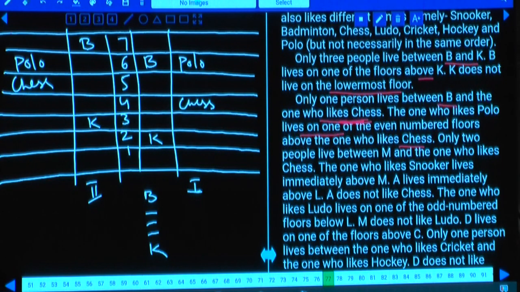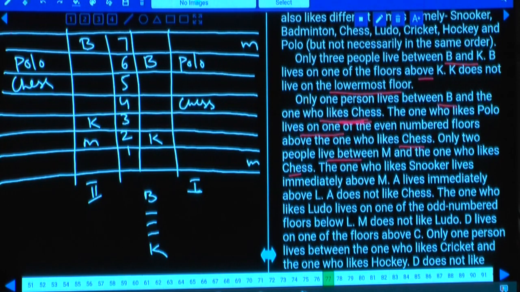Even number above chess. Only 2 people live between M and the one who likes chess. Between M and chess, there must be only 2 people. Hence M can be either on the 1st floor or on the 7th floor in case 1. And coming to case 2, between chess and M there must be only 2 people, and this M must be on the 2nd floor. Done with this?